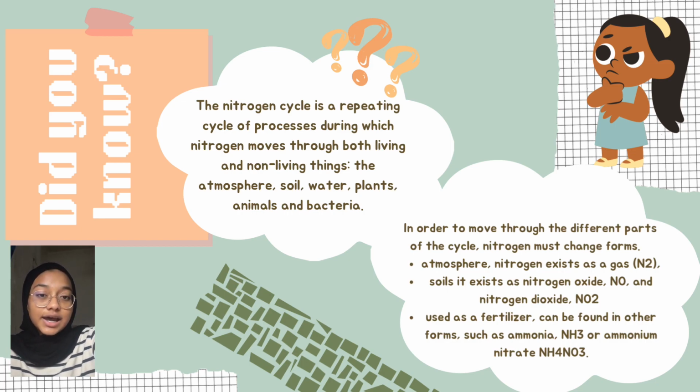In the atmosphere, nitrogen exists as a gas, N2, while in soil, it exists as nitrogen oxide, NO, and nitrogen dioxide, NO2. Other than that, it's also used as a fertilizer that can be found in other forms such as ammonia, NH3, and also ammonium nitrate, NH4NO3.